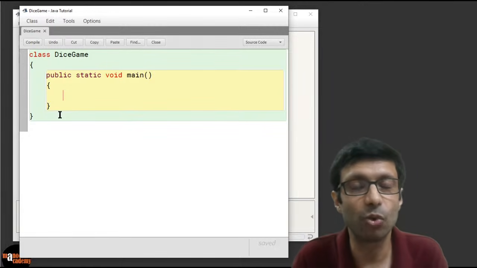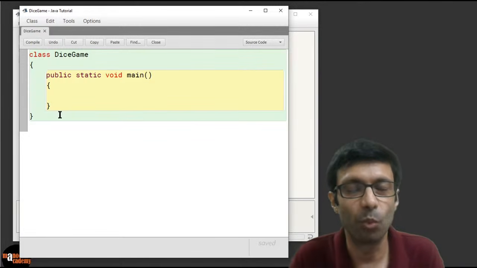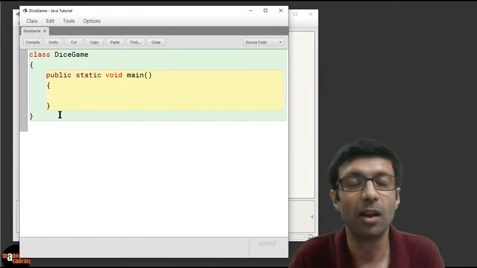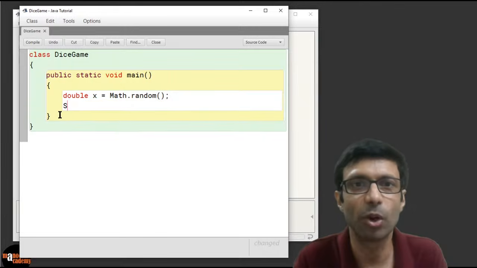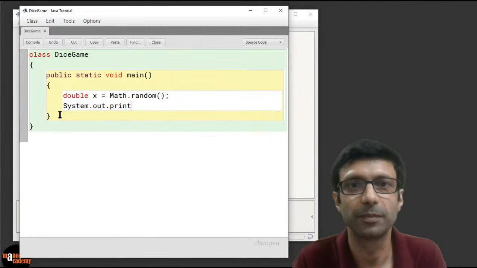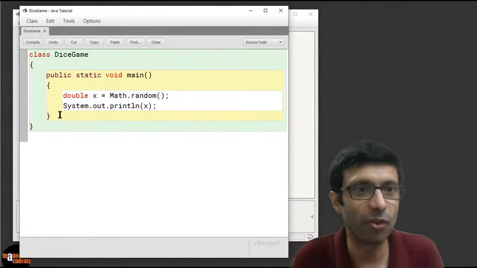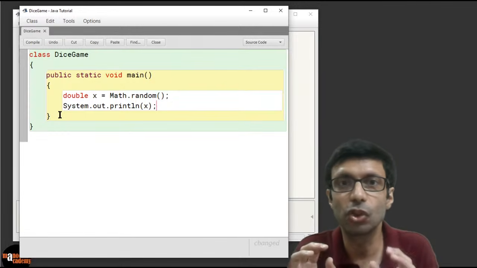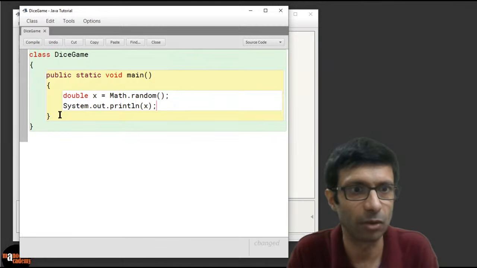Great. So guys, how to write the dice game, because we want the computer to randomly generate dice. We're going to make use of a random function in Java. So let's say double x equals math.random, and it's a function, so we close the brackets and we're going to print this out. We are basically going to see if we can make a dice program with the random function. What is math.random? It's a Java function that generates random numbers in the range of 0 to 1. I'm going to show you that.